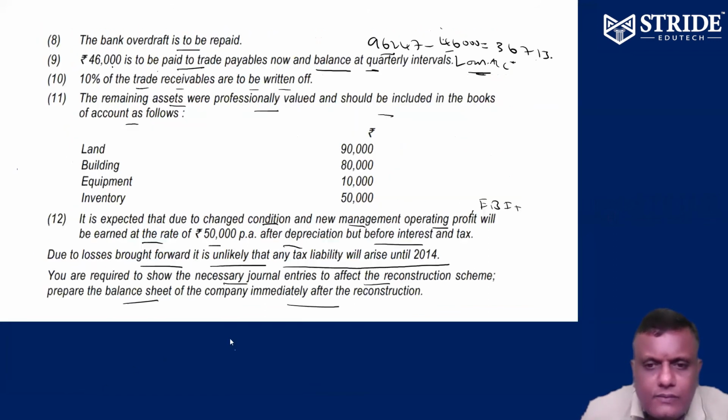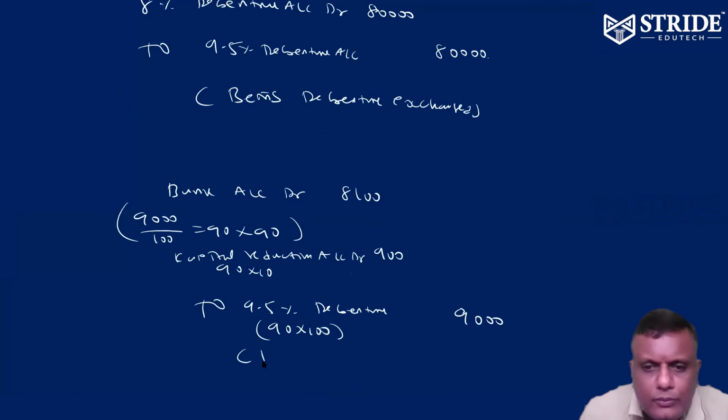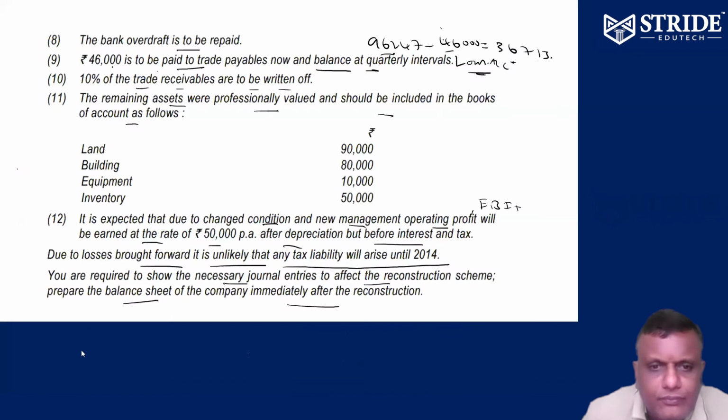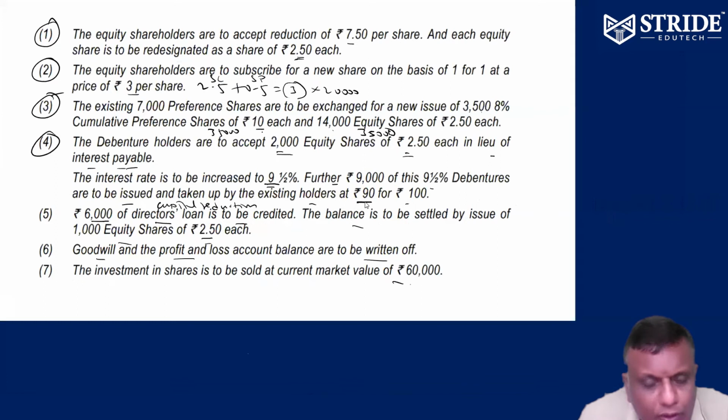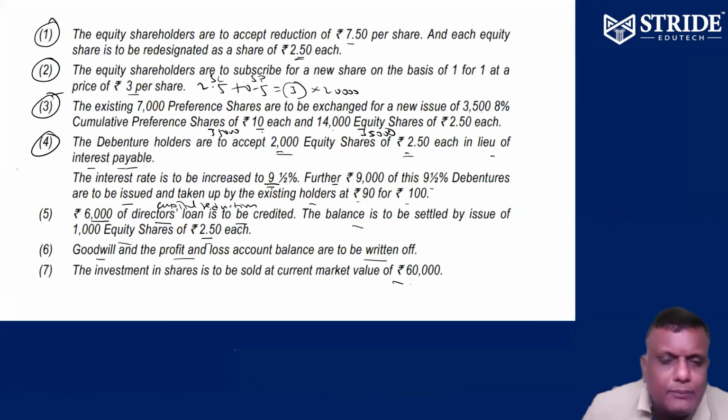Kindly check. I'll go through it one more time. 9,000 of these 9.5% debentures are to be issued and taken up by the existing shareholders at 90 rupees. Actually, 100 rupees debentures they are going to take for only 90, which means we have issued at a discount. 10 rupees is the loss, and we have to take it to capital reduction. So the capital reduction entry is over.